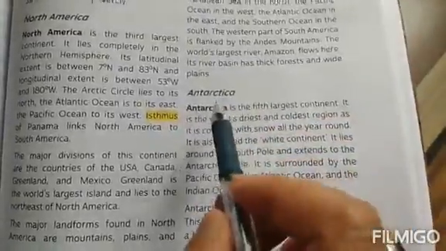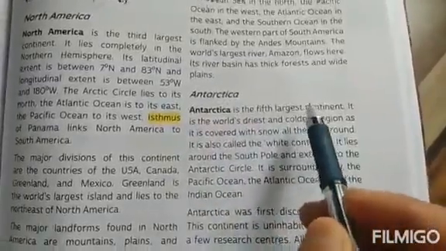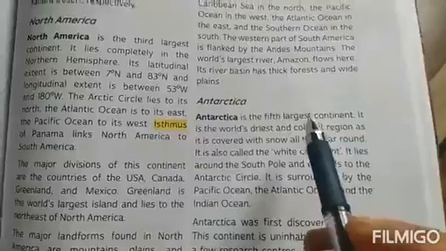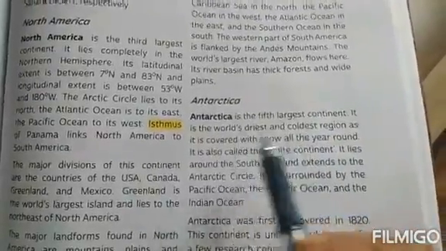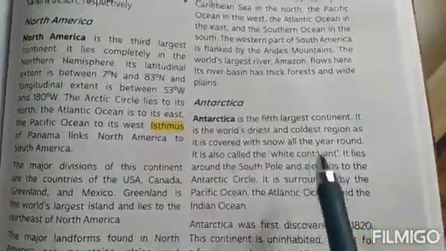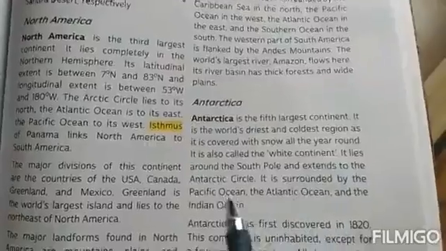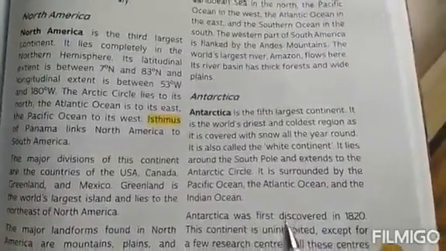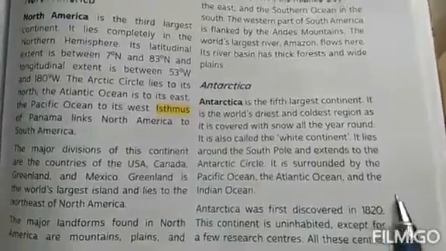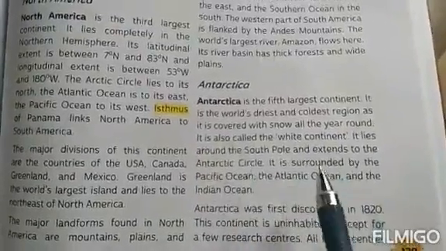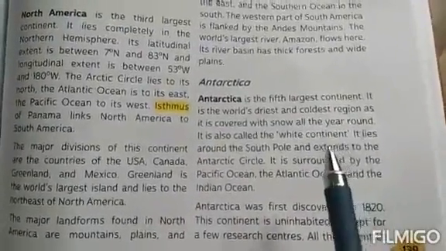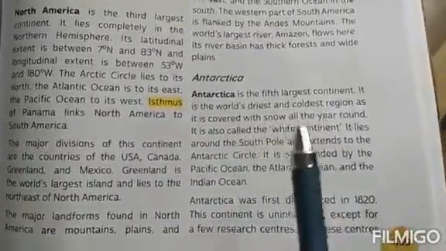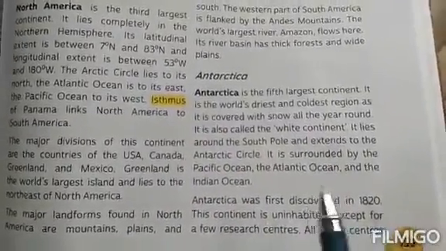Next, Antarctica. It is the fifth largest continent in the world, and it is the world's driest and coldest continent. As it is covered by snow throughout the year, it is also called the white continent. It is surrounded by the Pacific Ocean, Atlantic Ocean and Indian Ocean. It was first discovered in 1820. This region is all the time covered by snow, that's why you're going to find no people living. It is an uninhabited continent.